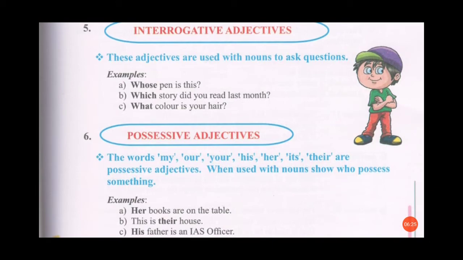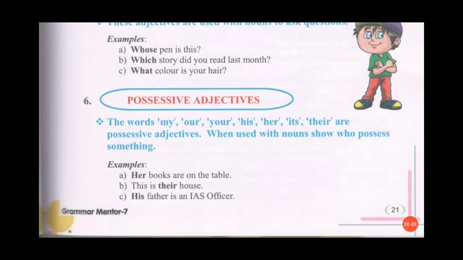And the last one, possessive adjectives. The words like my, our, your, his, her, its, their are possessive adjectives. Why? Because they are telling us the ownership or possession. When used with nouns, they show who possesses something, whose ownership it is. For example, her books are on the table. So here the word her is telling us these books belong to her. So her is the possessive adjective.